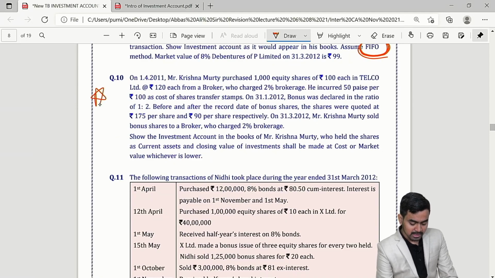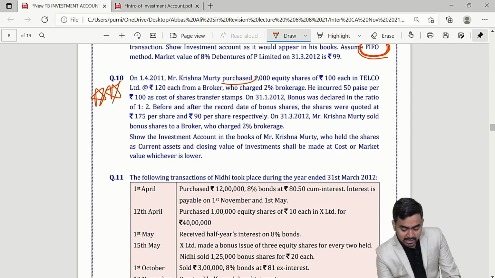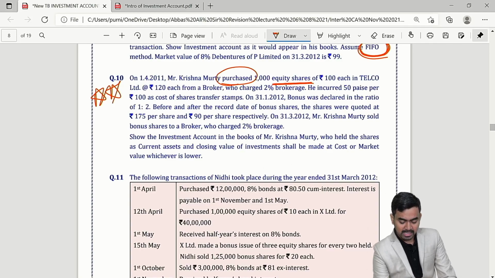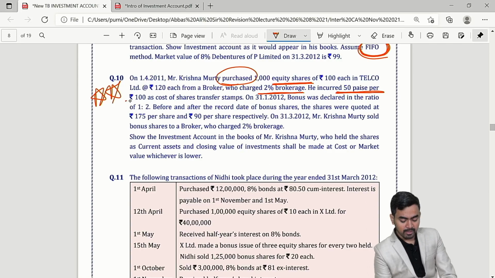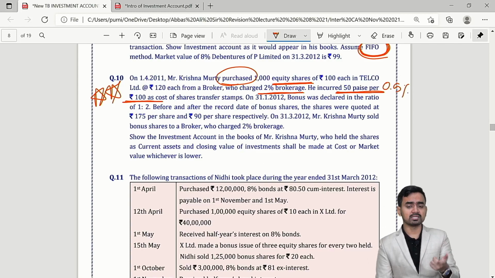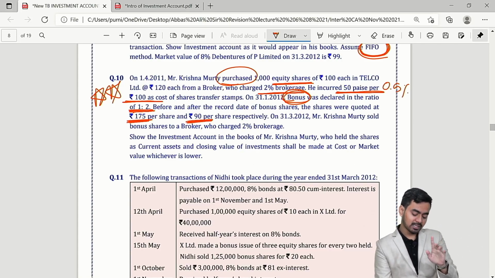Next favorite sum is this one, ultra favorite sum. What is this? Purchase of equity shares, so variable income. Here brokerage is there, so at the time of purchase add the brokerage, and 50 paise per 100, that is 0.5%. Some stamp duty is there, so again on the basic cost you have to add that. Then bonus is declared 1:2, correct? Then 2 prices are given. Before the bonus the market price was 175, and after the bonus the price in the market is 90.